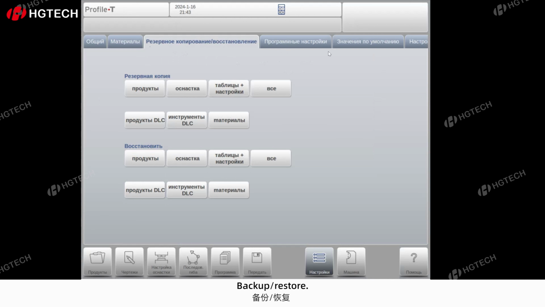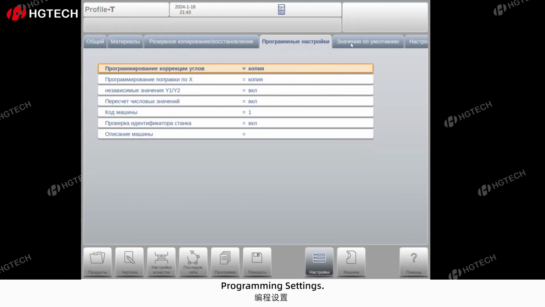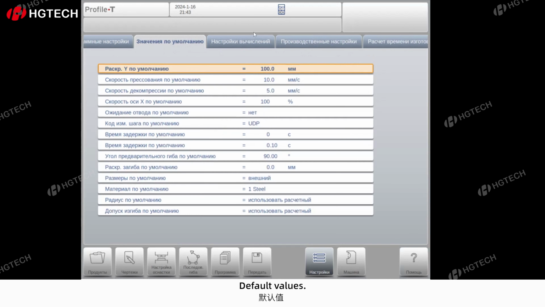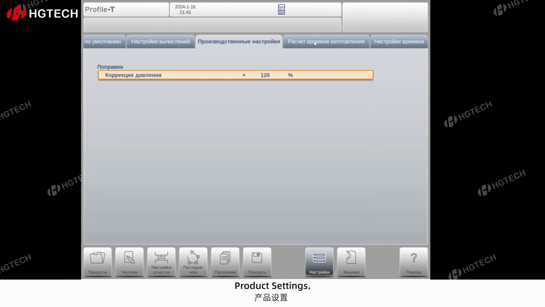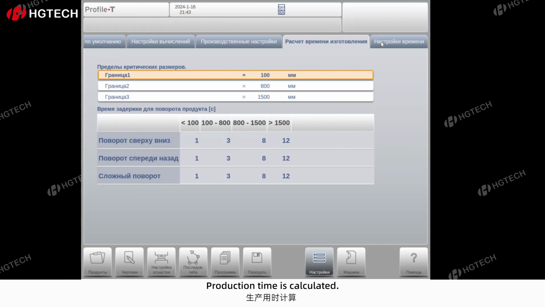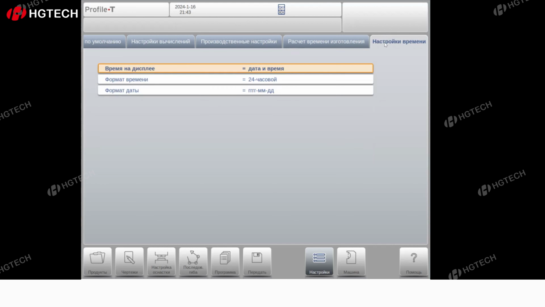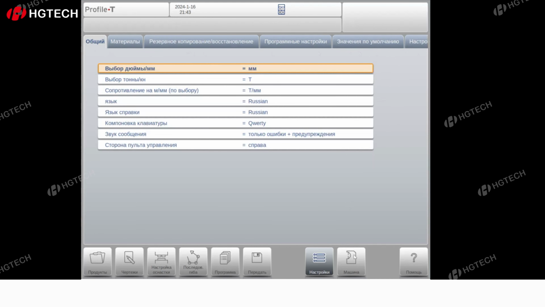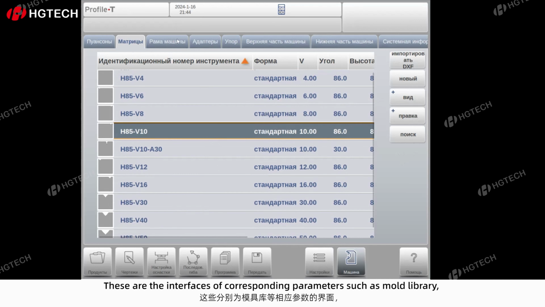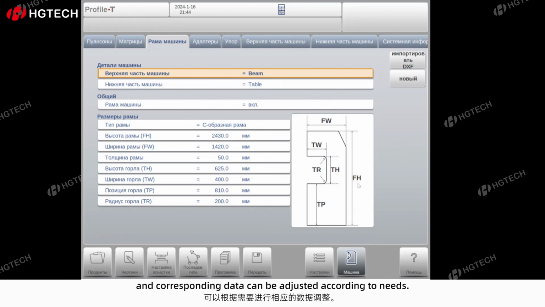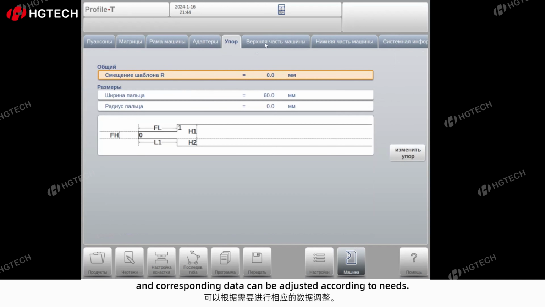Backup restore. Programming settings. Default value. Calculate the settings. Product settings. Production time is calculated. Set the time. These are the interfaces of corresponding parameters such as mold library, and corresponding data can be adjusted according to needs.